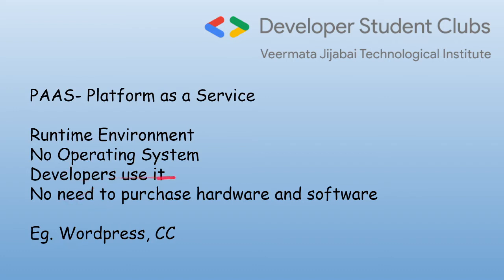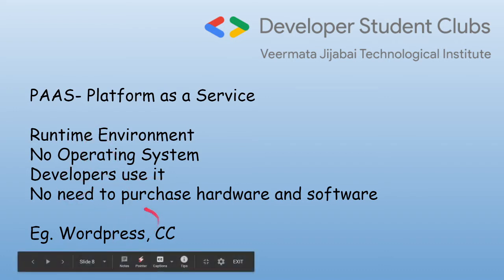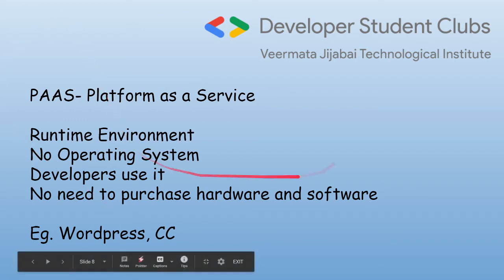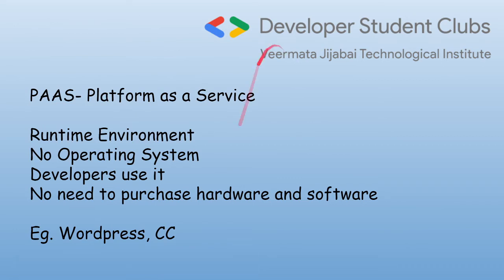So basically, developers use this service. Best example is WordPress or Photoshop for that matter. So what does WordPress or Photoshop do? You have all the tools available with you. Now you can just drag and drop and get the desired result. That is basically platform as a service.